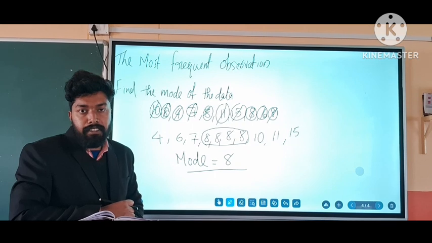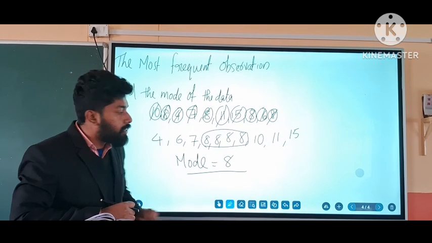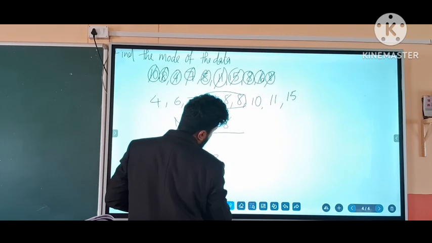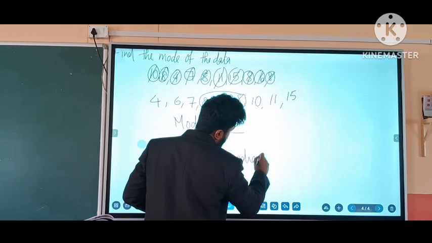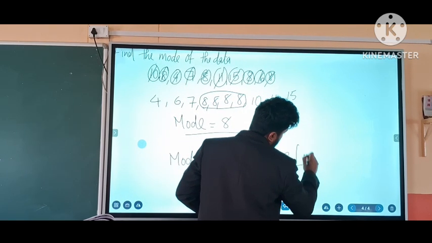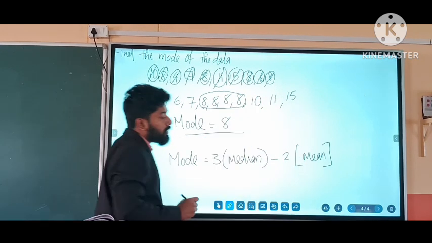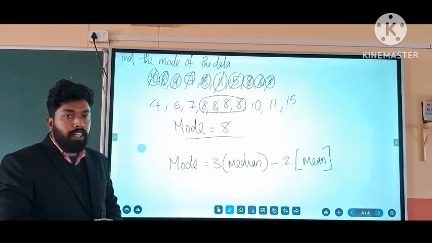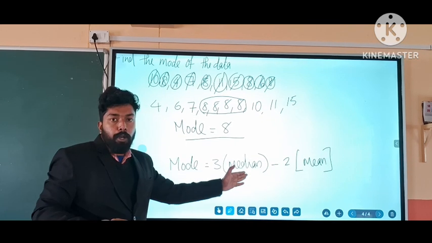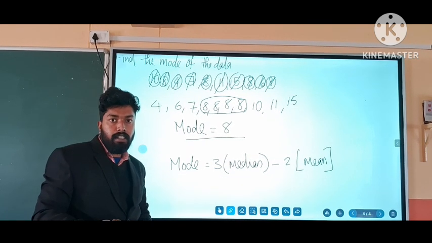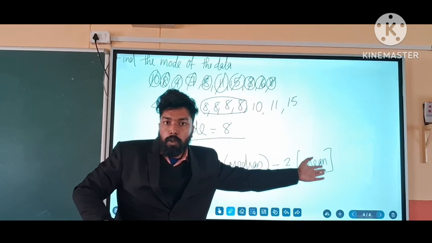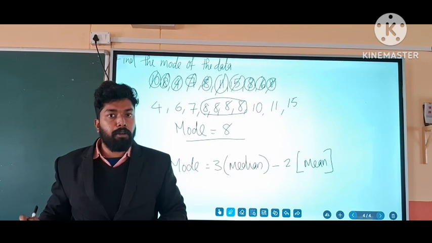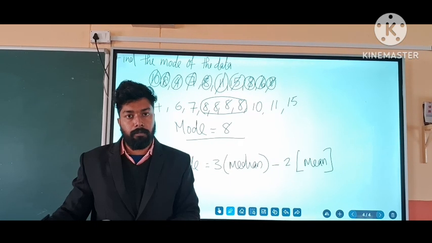To overcome that limitation, there is an equation: mode is equal to 3 times median minus 2 times mean. This equation is known as the empirical formula for finding the mode. Mode is equal to 3 times median minus 2 times mean. Whether the data is grouped or ungrouped, we can find the median, right? Whether the given observations are grouped or ungrouped, we can find the mean. So when we have mean and median, we can find the mode by using this empirical formula.